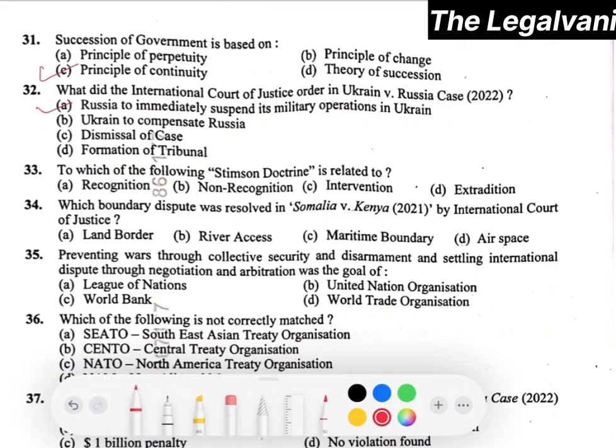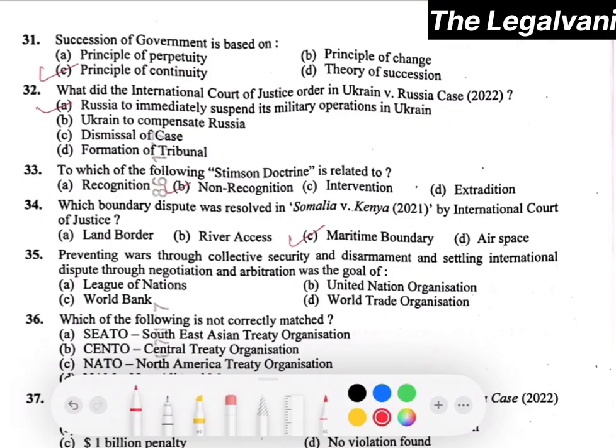Question number 33. Which of the following is the Stimson doctrine related to? The right answer will be non-recognition, that is option number B. Question number 34. Which boundary dispute was resolved in Somalia versus Kenya by the International Court of Justice? Here the right answer will be option number C, that is maritime boundary.